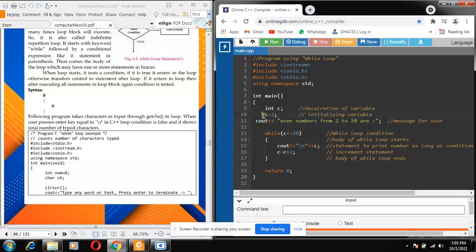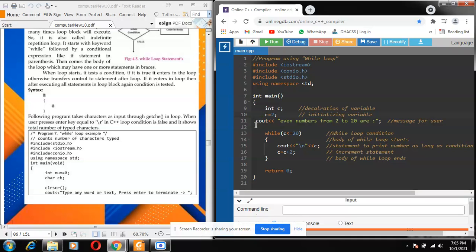Initializing means giving a starting value to a variable. And, as you know, a variable is a memory location where you save your data. It's a named memory location, and in this program my memory location name is c, and it is going to have integer data in it for the time being, as long as my program is running in the compiler.